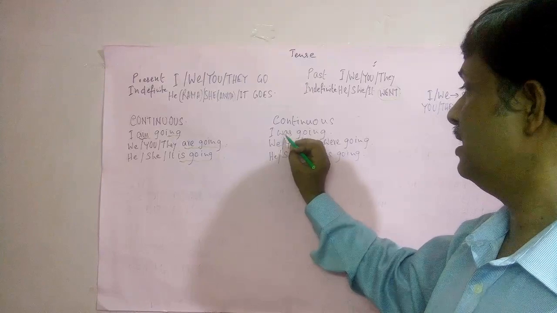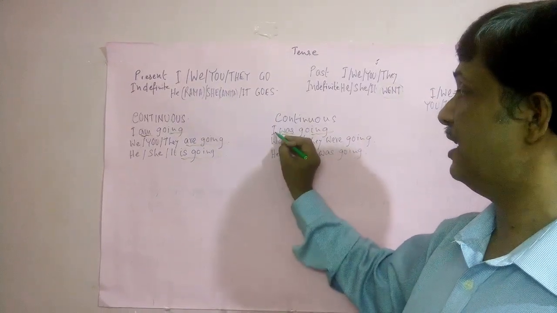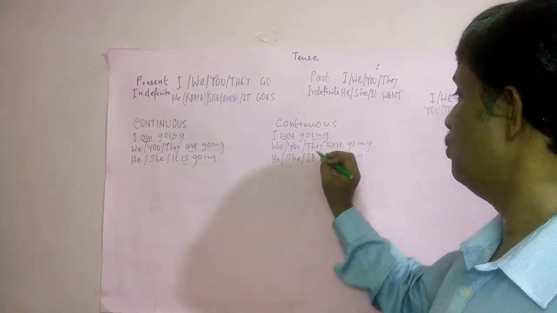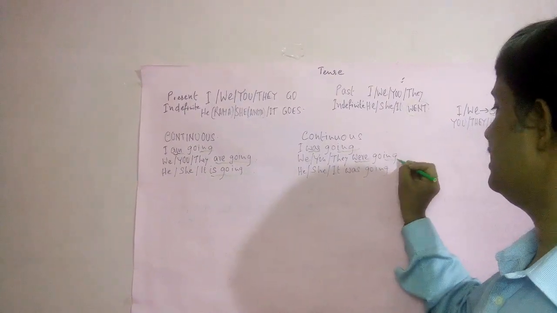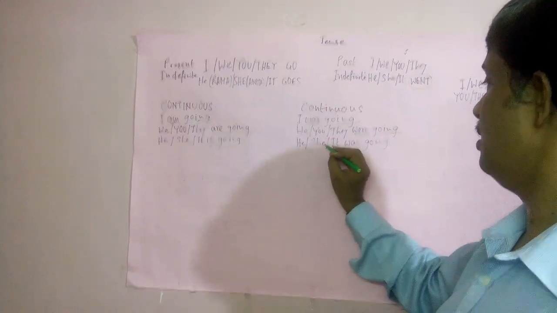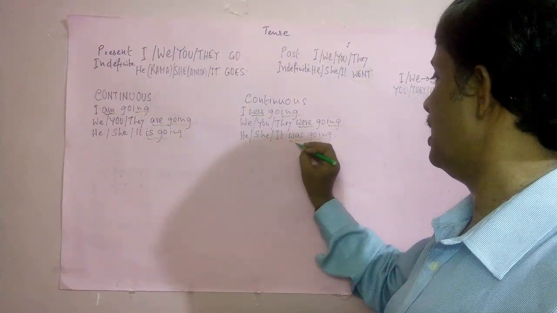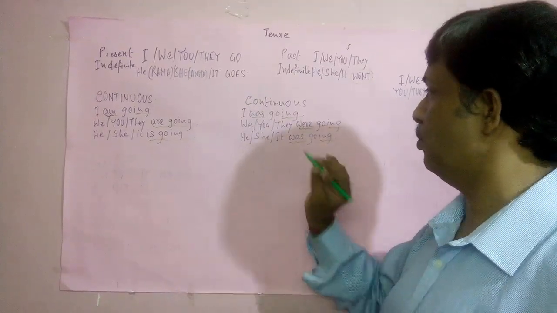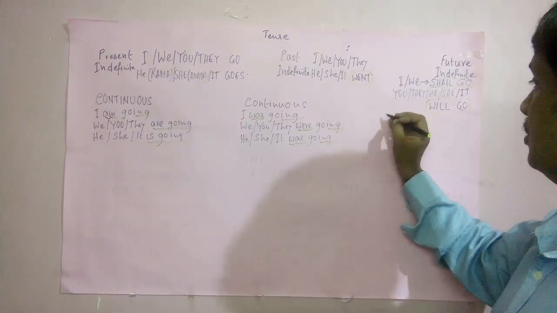In past continuous, there is was and ing with verb go after I, that is first person. Here we, you, they, we use were and ing with verb. Now he, that is third person. He was going, she was going, it was going. So was after he, she or it, and ing with verb go. That was past continuous. Now future continuous.